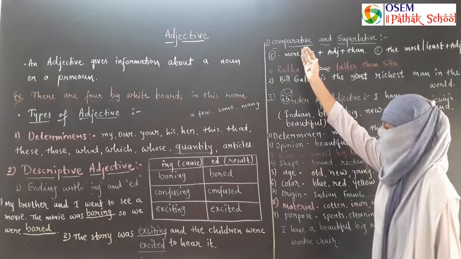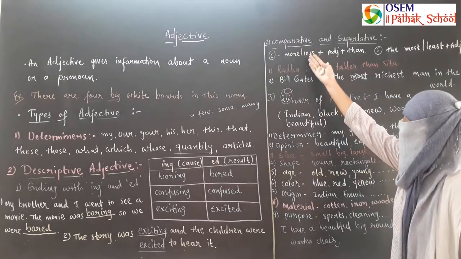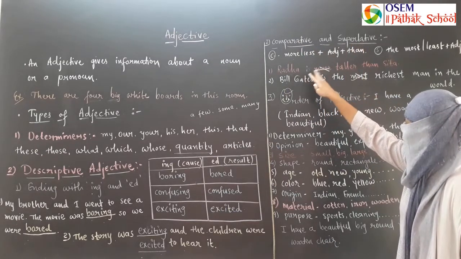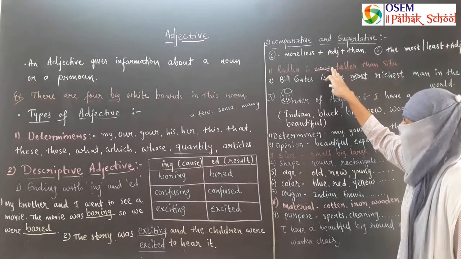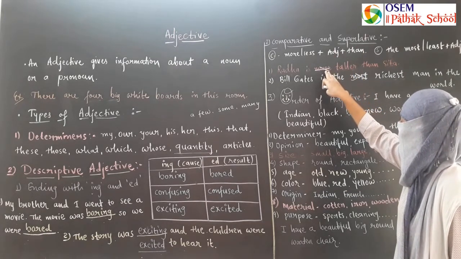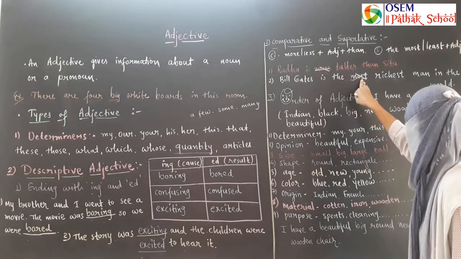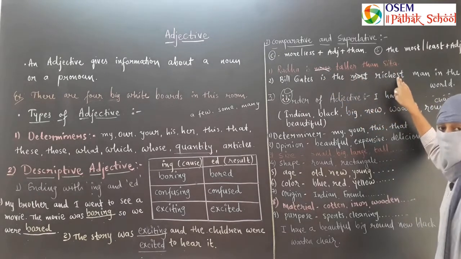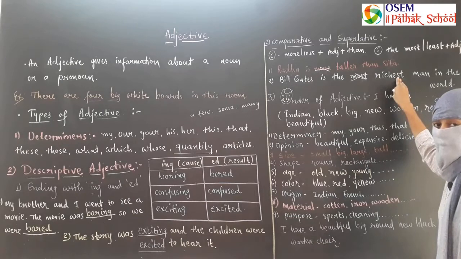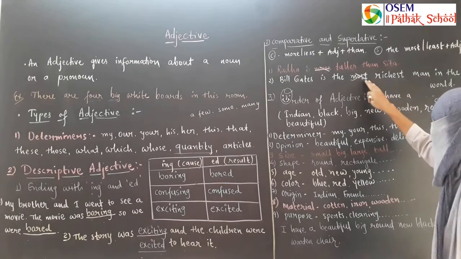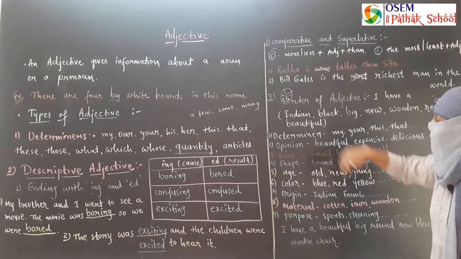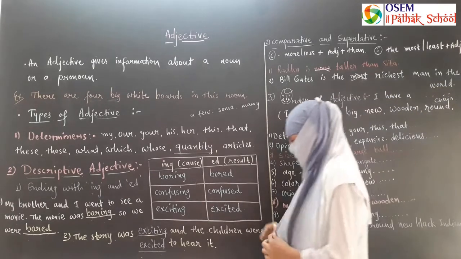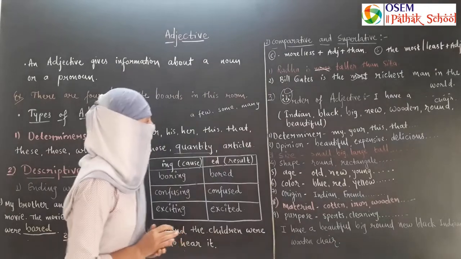Then we learned the main mistake of comparative and superlative. Whenever you use er, you don't use more, and whenever you use most, you don't use est. Use one of them according to the rules. Third, most important, order of adjectives.